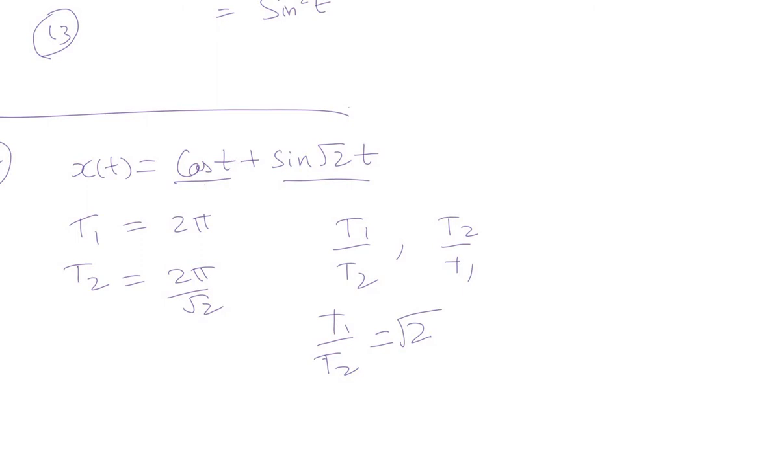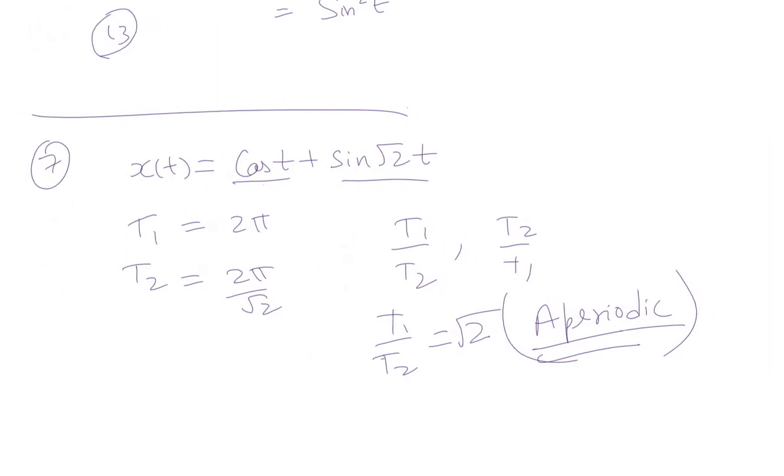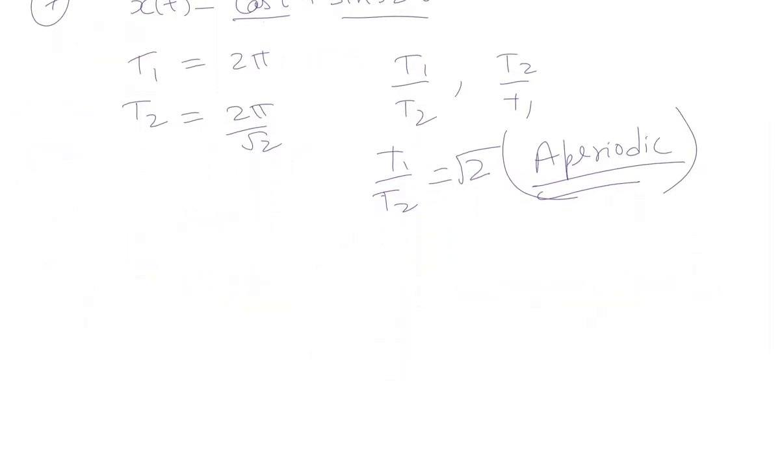It's equal to root 2, right? Which is not a rational quantity. Hence, we can say that the signal x(t) is an aperiodic signal. Thus, we need not find its fundamental period because it does not exist.